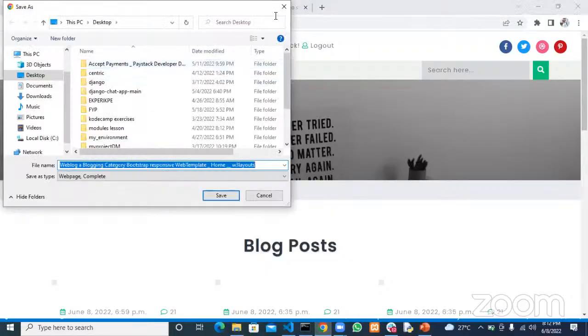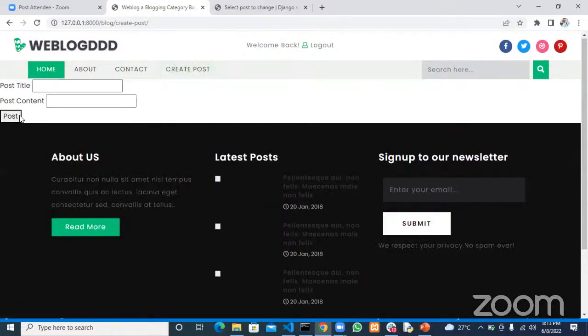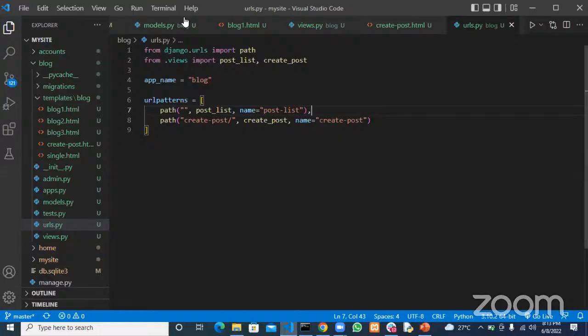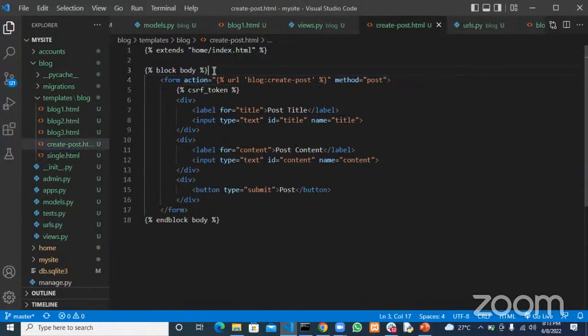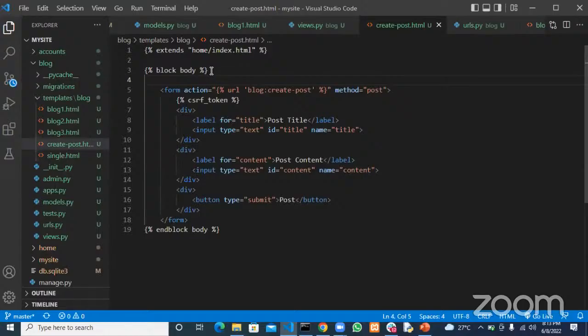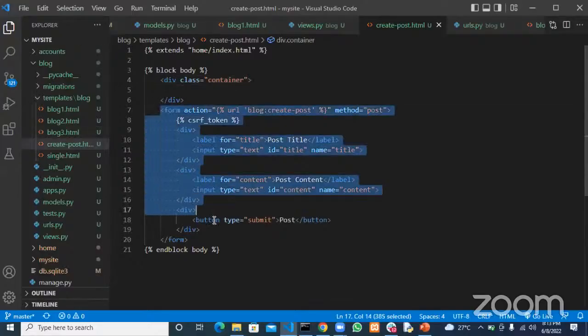If we refresh this page now, we now have a link where we say create post. Now if we click on create post, it takes us to this form. The form is not that wonderful, right? But for now, we just use it. Let's add a class of container. This is a Bootstrap class that will center all those things. It will put spaces on the left and the right hand side of this page for us.